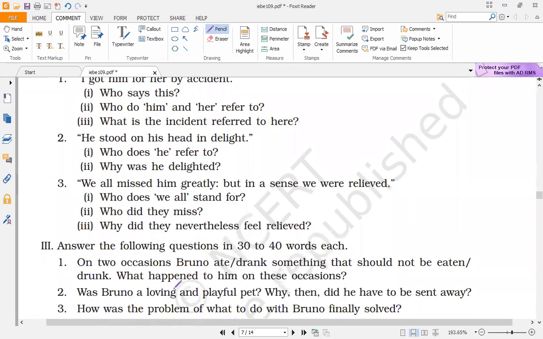"We all missed him greatly, but in a sense, we were relieved." So, who does we all stand for? Here we all stand for the author, his wife, and his son, also referring to the two Alsatian dogs, and the tenant's children and author's friends also can be included. Who did they miss? They all missed Bruno a lot.